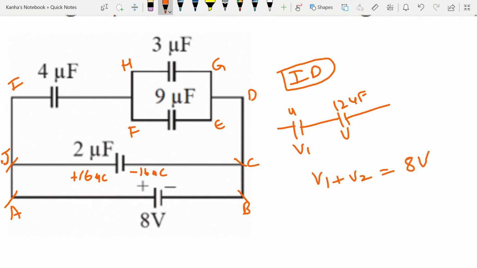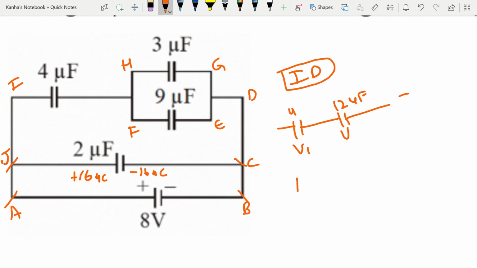Given the capacitances of both of them, I can add them together, which will give me 16. Sorry, the two capacitances are in series.